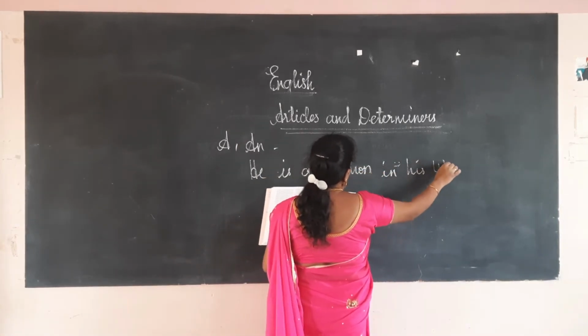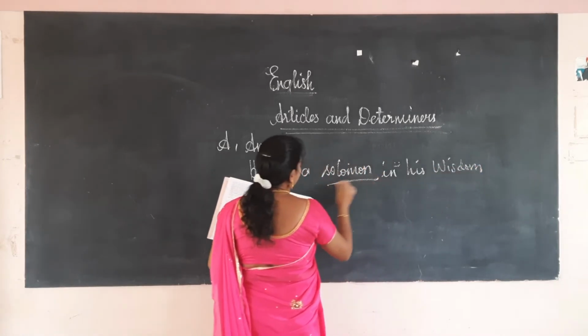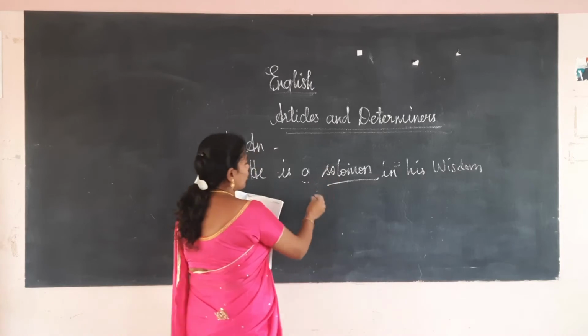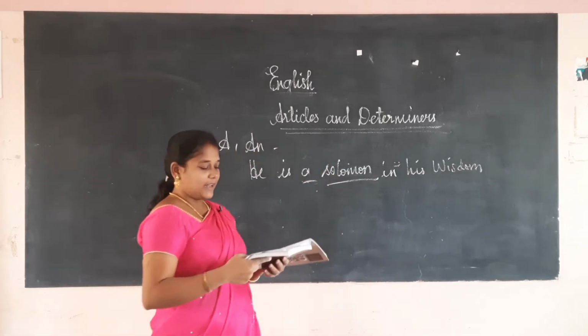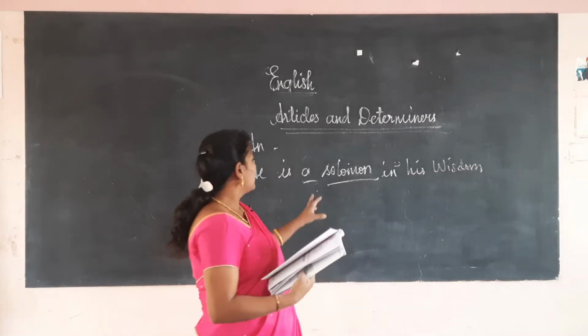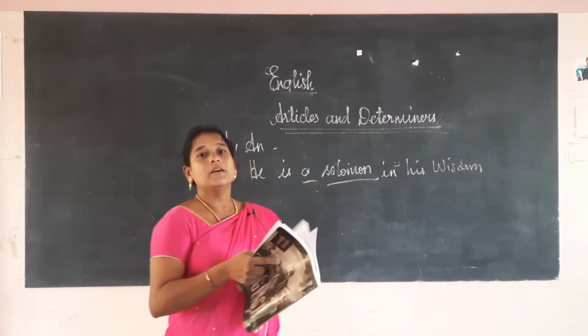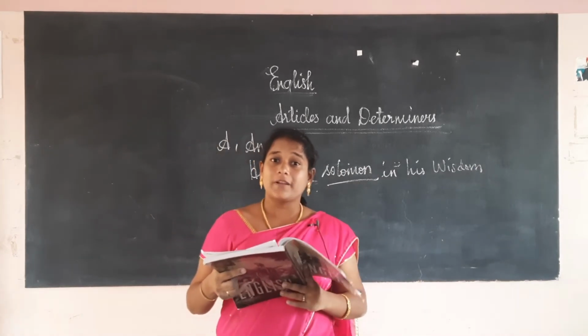We are comparing him to Solomon for his wisdom. So we are making the proper noun Solomon a common noun, indicating wisdom.